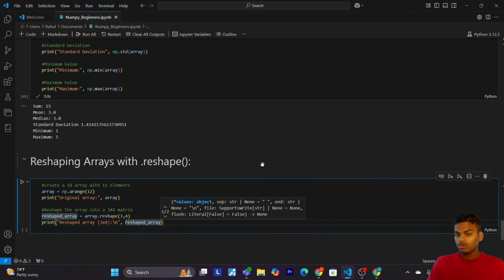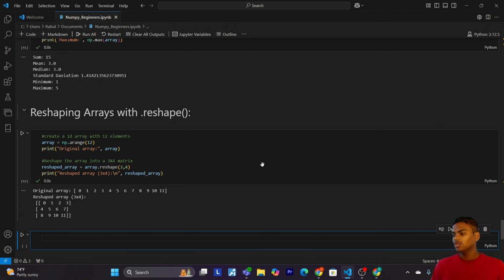So now let's run the cell. Here you can see that in the original array we have 12 elements, and when we reshaped it, it has become a matrix of 3 by 4. So now let's understand the code. np.arange generates a 1D array with values from 0 to 11. And .reshape(3, 4) converts this 1D array into a 2D array with 3 rows and 4 columns. The data remains the same, only the structure changes.